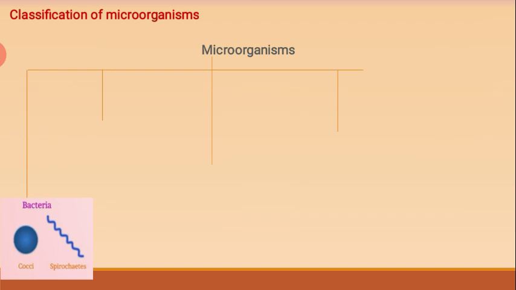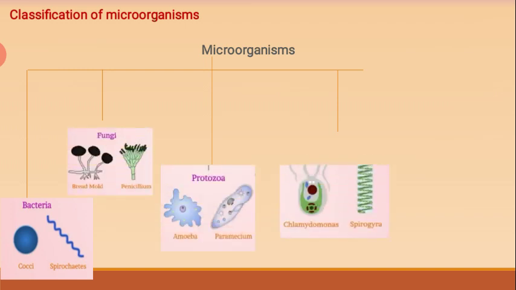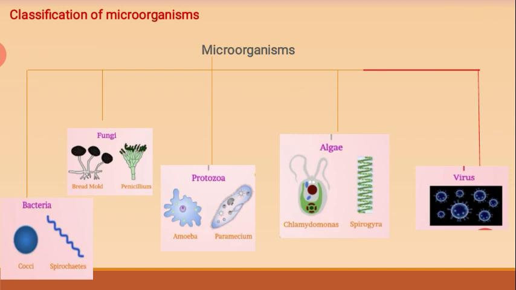Classification of microorganisms. Microorganisms are classified into four groups: bacteria, fungi, protozoa, and algae. Along with these groups, there exists a group of organisms called viruses, which are considered to be the borderline of living and non-living things. Why is it so?